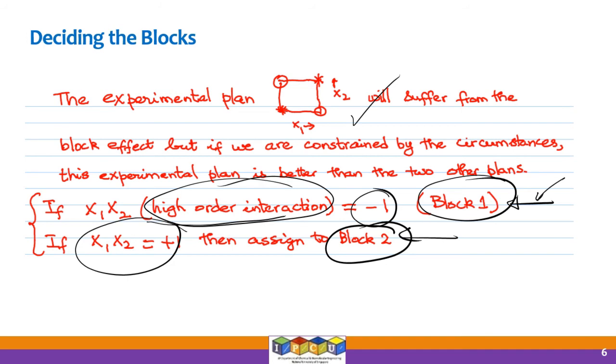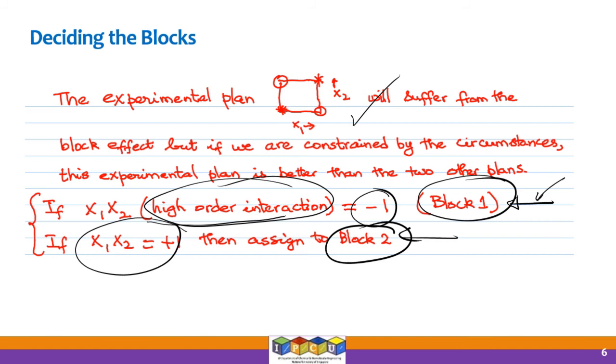So you allow the difference in skill levels to affect the higher order interaction terms. That will make your experiments as safe as possible. You do not want the confounding factor to affect the lower order terms like the direct effects or the two-factor interaction effects if you can help it, right? So always try to let the confounding factor affect the highest or the higher order interactions in your system.